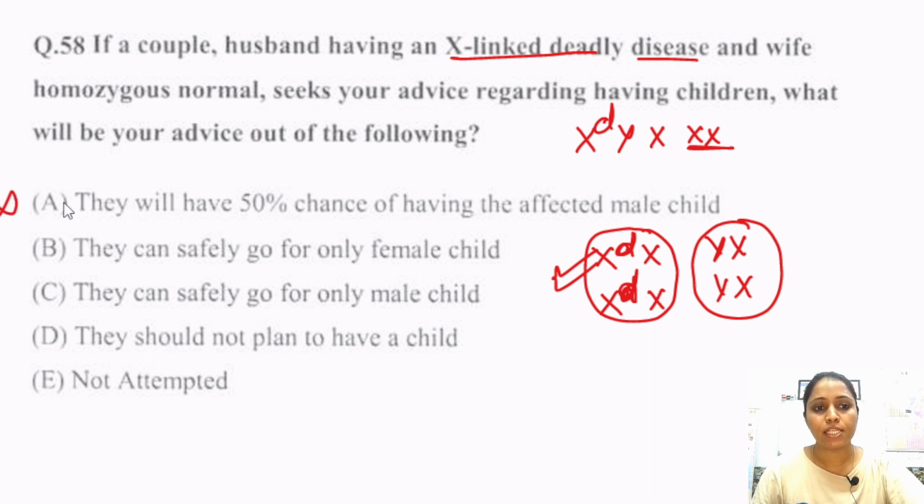No, all male children are disease free. So can they safely go for only female children? No, because female children are diseased or carriers for the disease. They can safely go for only male children. This is correct because only male children are disease free. They should not plan to have a baby? So this is not an option. So option C is the correct answer.